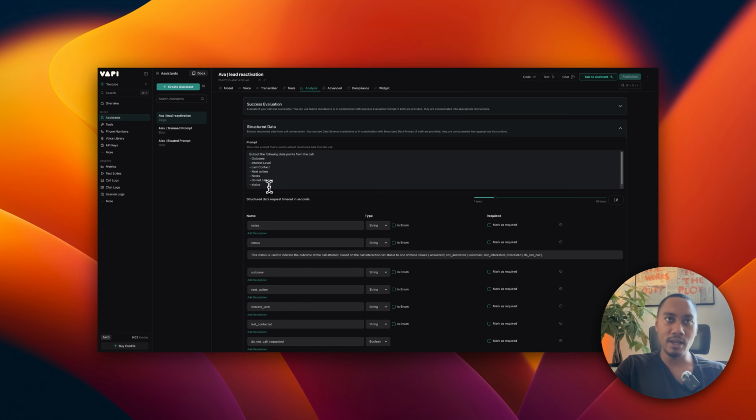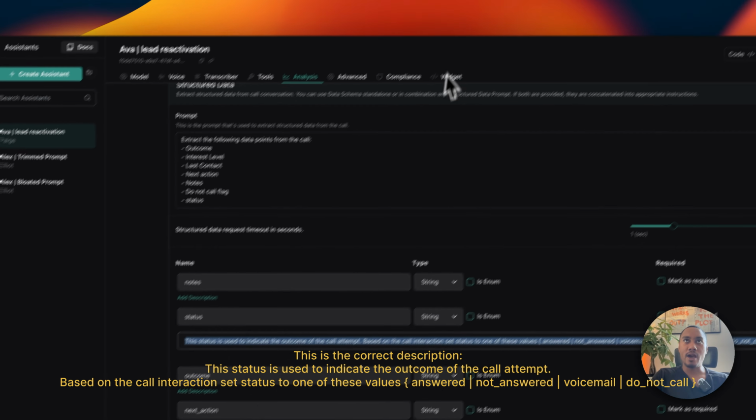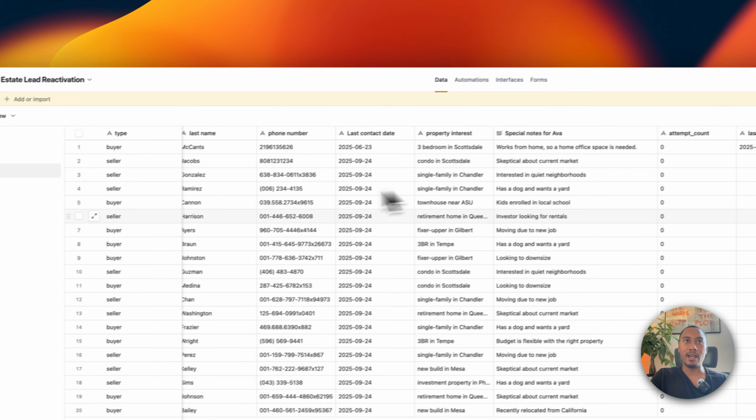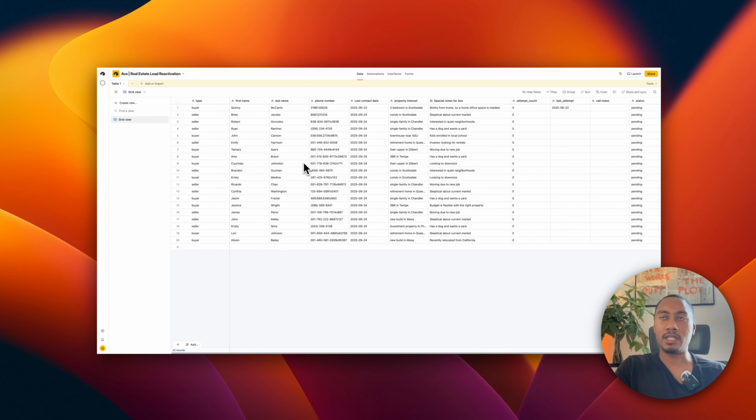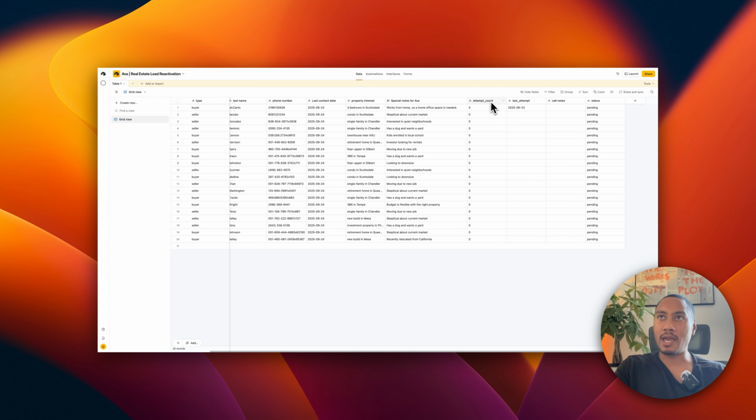Okay. And then status right here under structured data, ensure that you have status and also that you have the property set with this description. Another thing I want to point out is in the Airtable, our table that we have created, we originally had an error column, but we're not going to be working with any error data at the moment. So I just got rid of that, but ensure that you have attempt count, everything set to 0. Also set a last attempt column, call notes, and status, and I have everything set to pending.